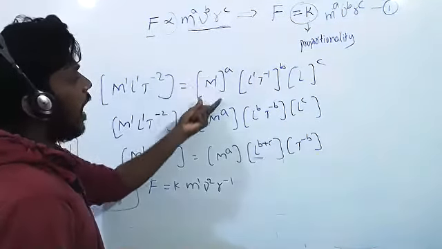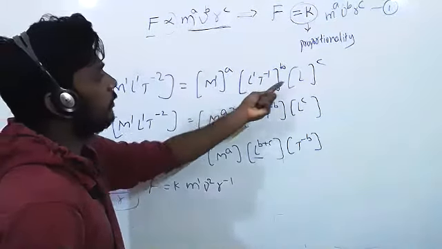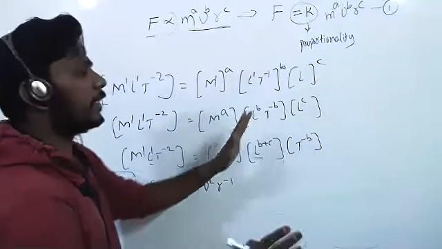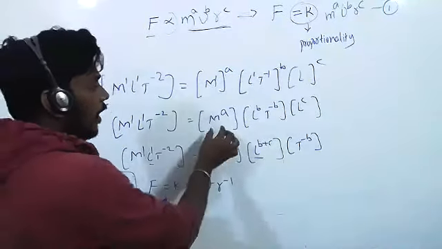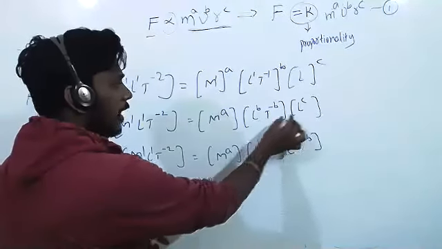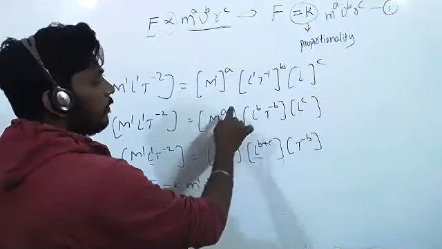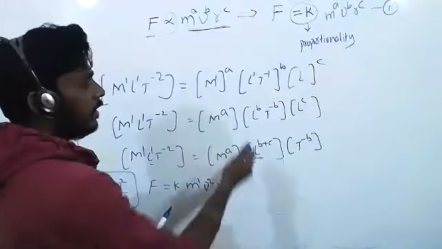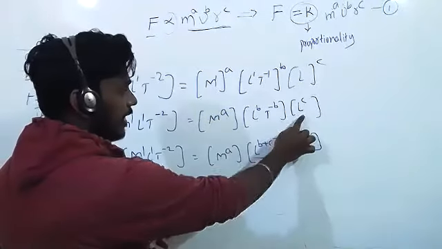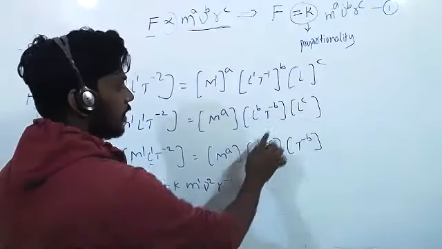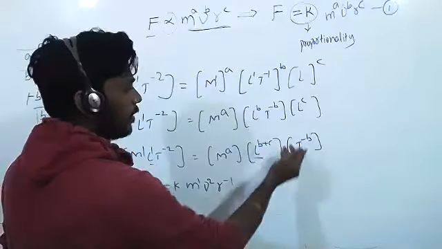After, we have to write the dimensional formulas, and A, B, C like that you have to keep. After, just multiply inside. You will get this. If M is here, M also here, M power A plus B plus C, like that. Here only one M is there, so M I written. Here L is there and L is there, so L power B plus C I written. T power minus B. That's all.